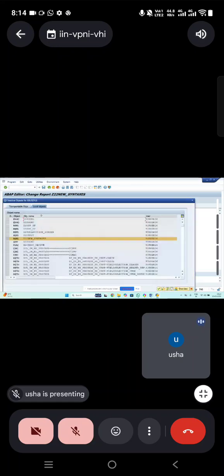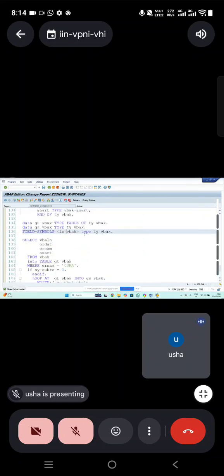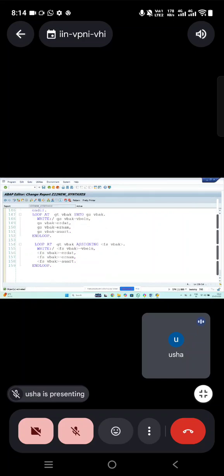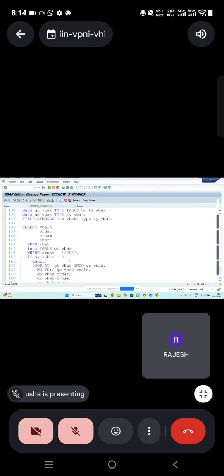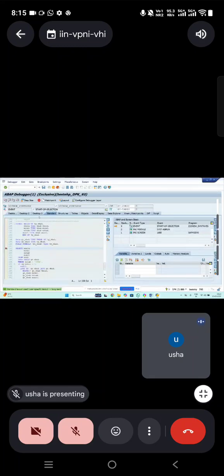So first I'm showing this difference. Both are the same. You can see field symbols, I refer to the structure, so it's like a work area only created. And you used into work area. Instead of that, I'm using assigning into the field symbol after the display. Clear? Yeah. In the debugging mode, I'll show you the difference between both. I'm just running this.